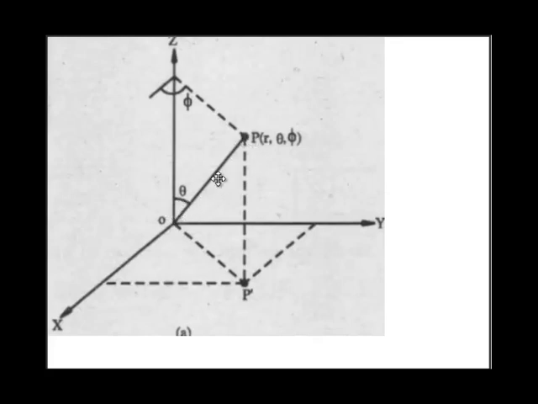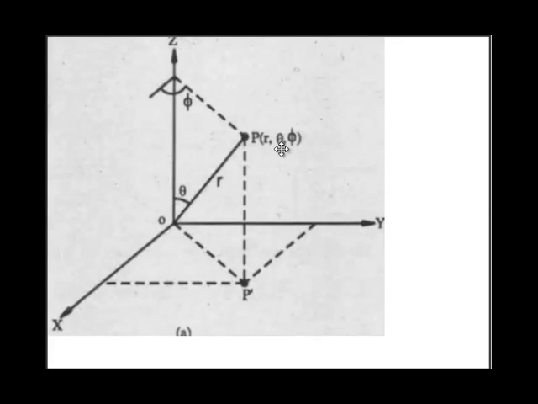And the angle of this projection of point P on origin, that is r, with the z axis is phi. Its increasing direction is downward, meaning phi increases from the positive z axis to the negative z axis. Its limit is from 0 to 180 only. So the first is r, the radius of the sphere, that is the distance of point P from the origin.